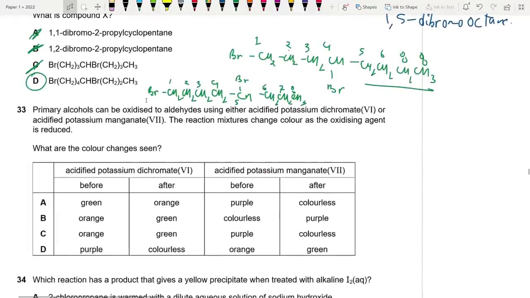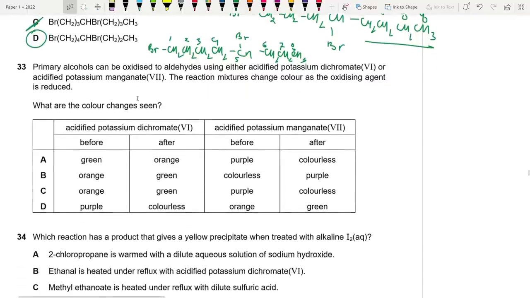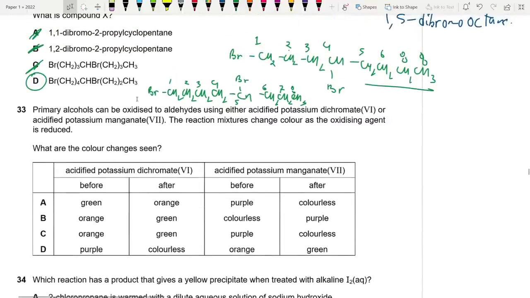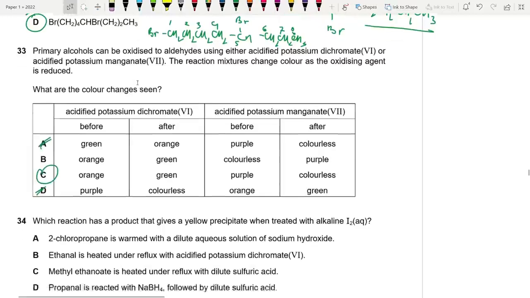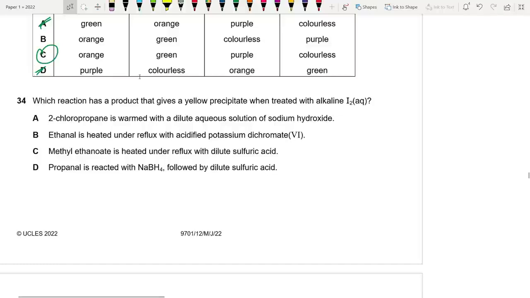All right, 33. We're almost at the end. Primary alcohols can be oxidized to aldehydes using either acidified potassium dichromate or acidified potassium manganate. The reaction mixture changes color as the oxidizing agent is reduced. What are the color changes? So for potassium dichromate, it's actually orange to green. For manganate, it's purple to colorless. Okay, this is too easy. 33 is C.